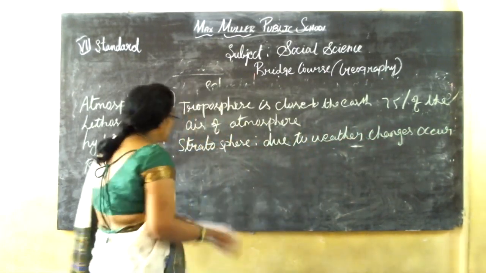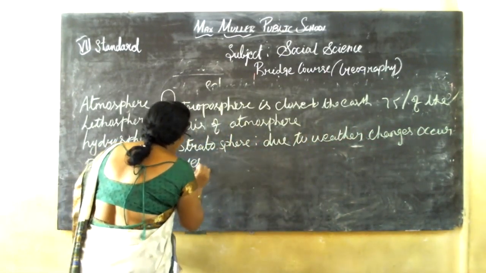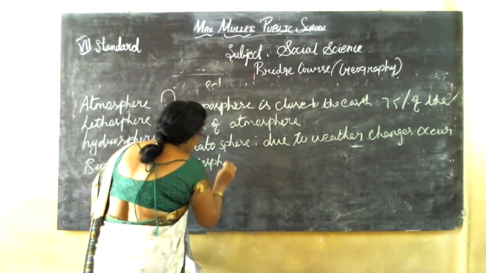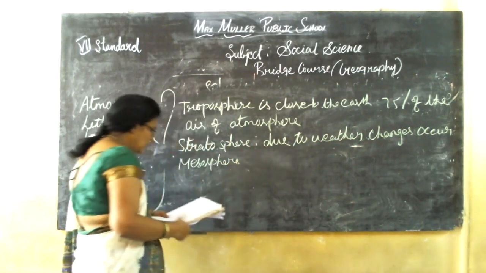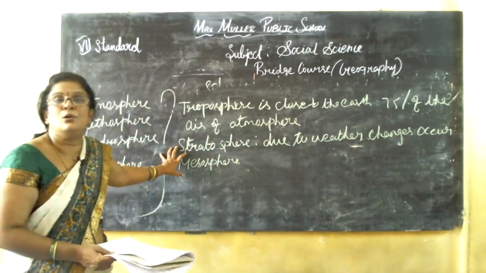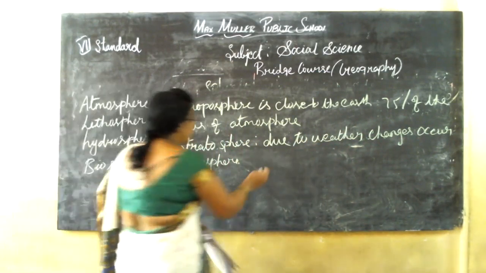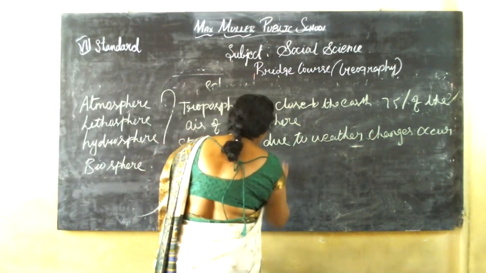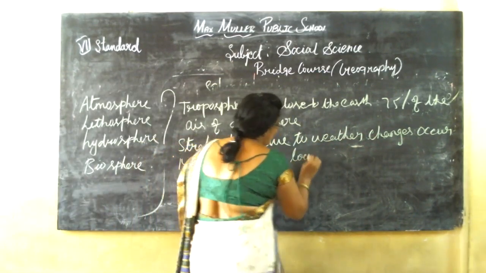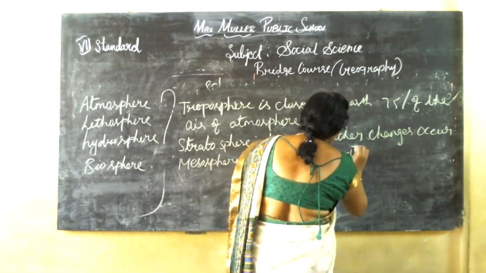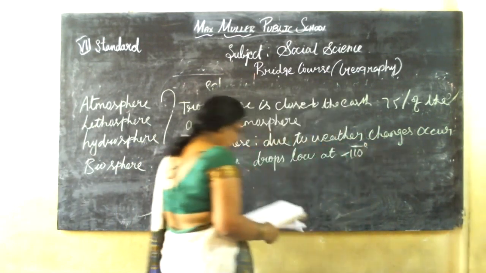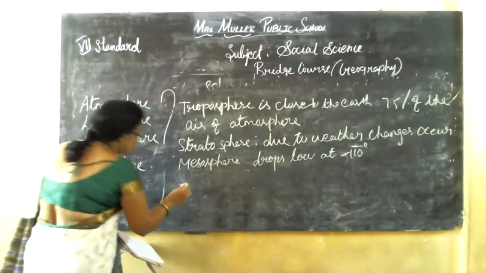The next one is mesosphere. Mesosphere drops low at -110 degrees. Then ionosphere.